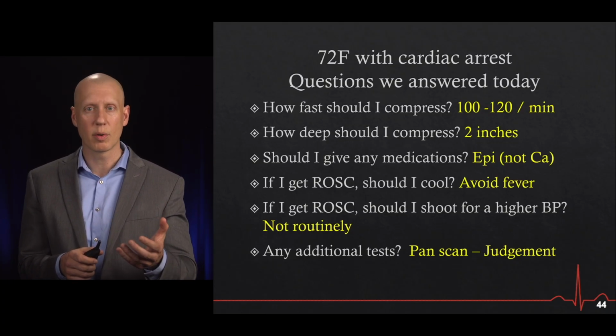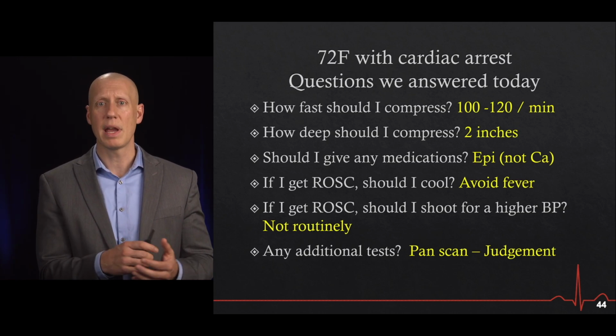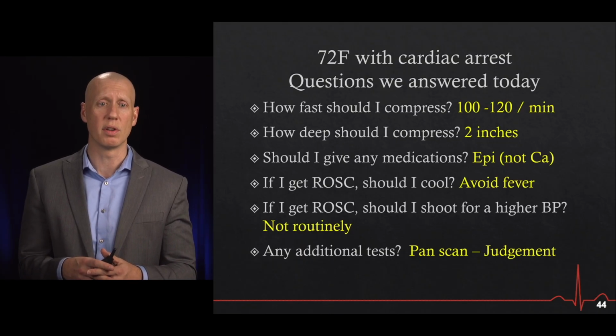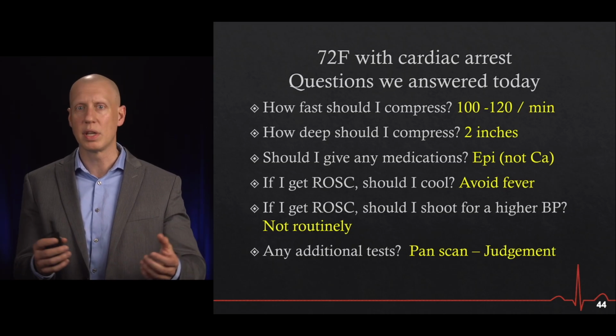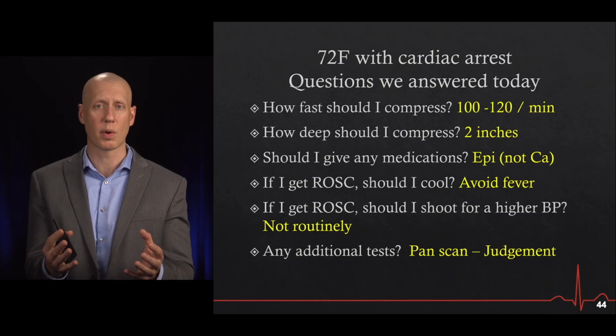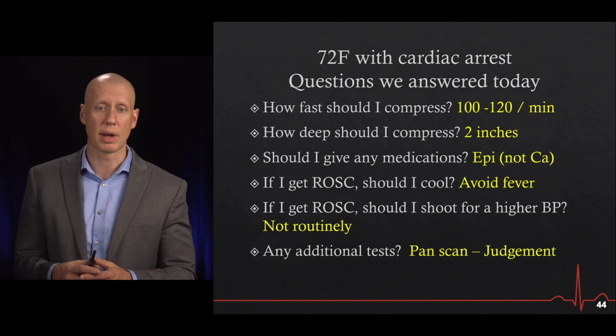As far as therapeutic hypothermia or temperature management, we really are not cooling patients anymore, and at this point in time, it's best to avoid fever in those individuals. If you get ROSC, should we shoot for a higher blood pressure? Not routinely. There may be clinical indications for that, but as a matter of routine in patients with cardiac arrest, we do not need to adjust the mean arterial blood pressure to greater than 70.